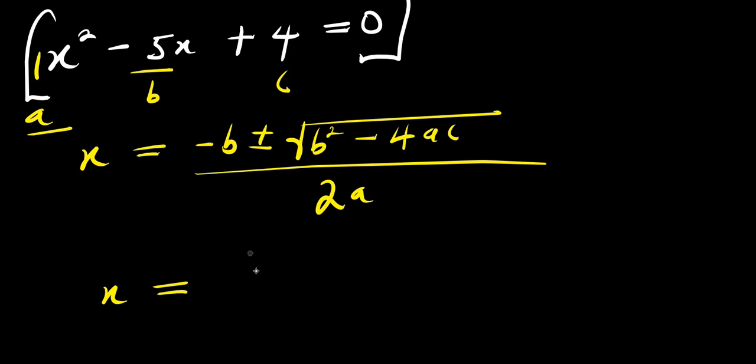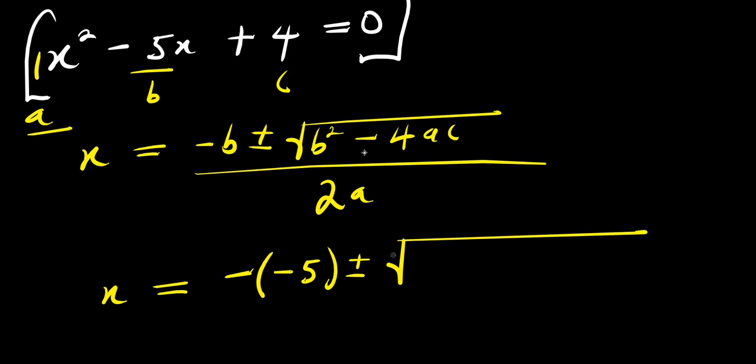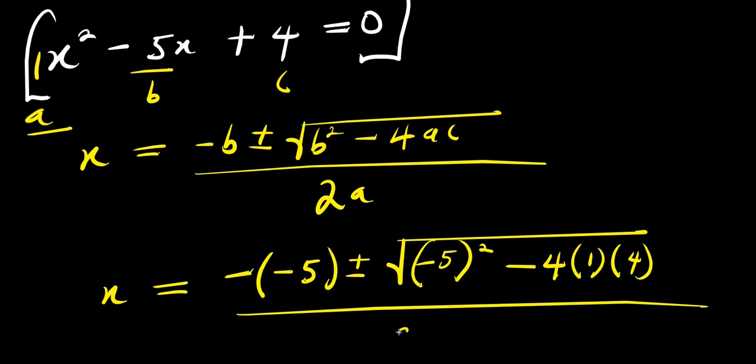So from here, I will simply have x equals negative b, that's negative times negative 5, plus or minus square root of b squared, I have negative 5 to the power of 2, minus 4 times a, 4 times 1 times 4, divided by 2 times a, 2 times 1.